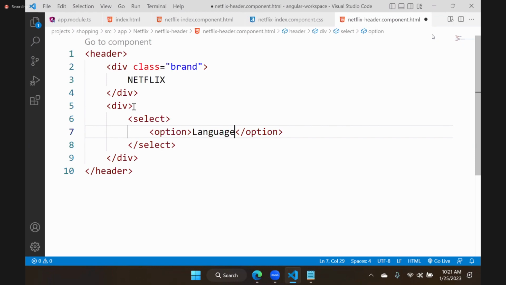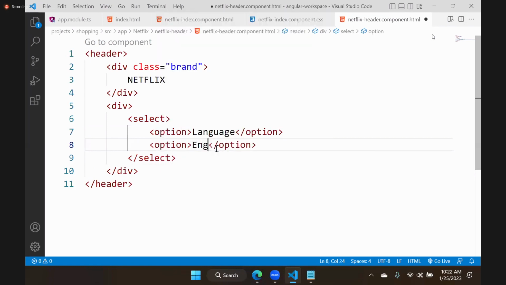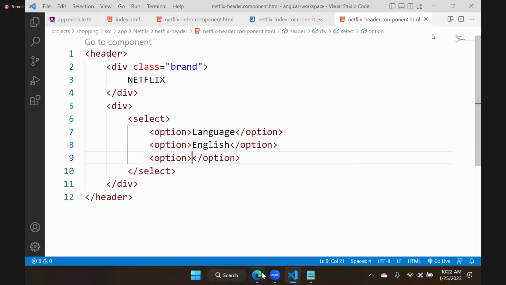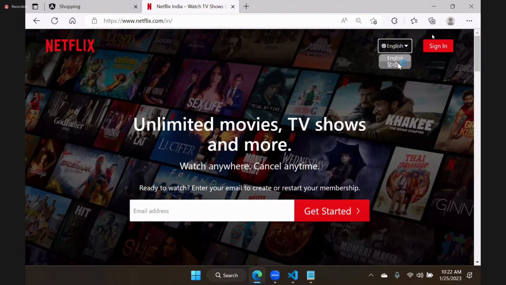Then usually they use bootstrap drop downs. But bootstrap drop downs require bootstrap scripts also. That is a little bit complex. Initially, I will put just an ordinary drop down. In this, I will keep another option. What is it? English. Another option is Hindi, suppose. You can see they have English and Hindi.